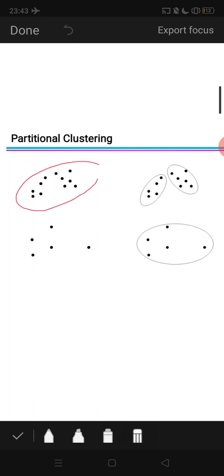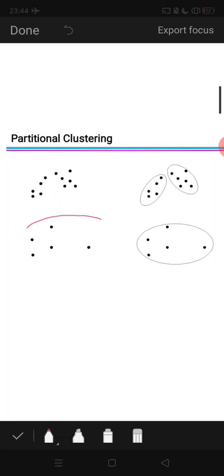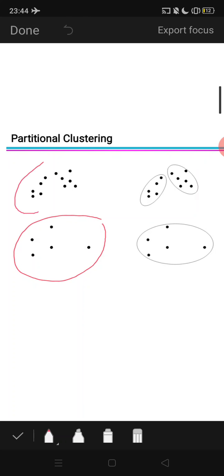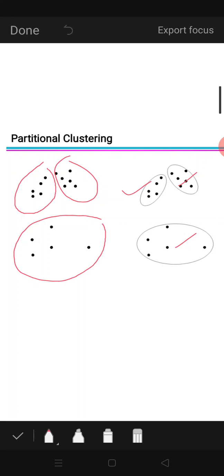We won't make it complex, we'll make it very simple. This comes under one cluster. Here again two parts: this one cluster, this one cluster. He has already shown it here. This is non-overlapping. One is not overlapping with the others, so I call it partitional clustering.